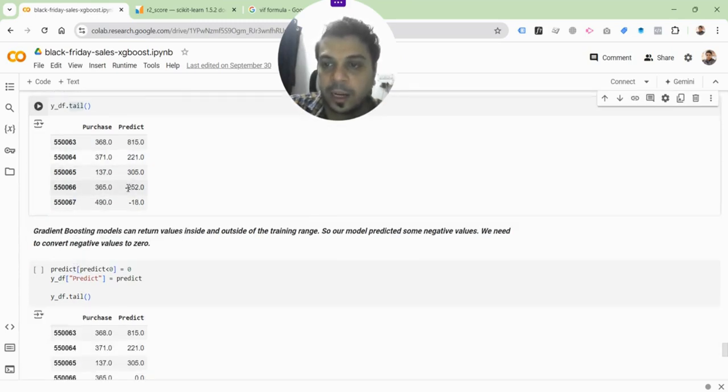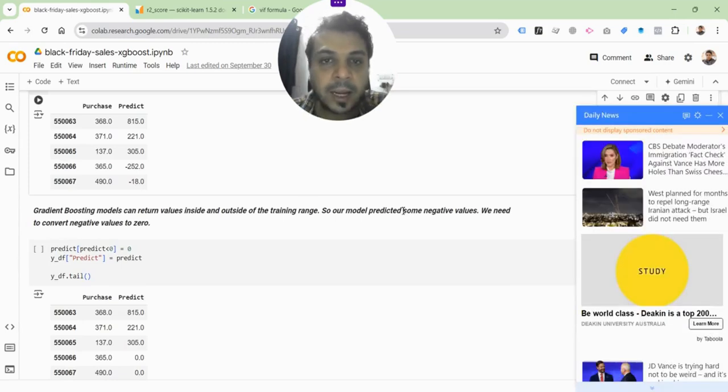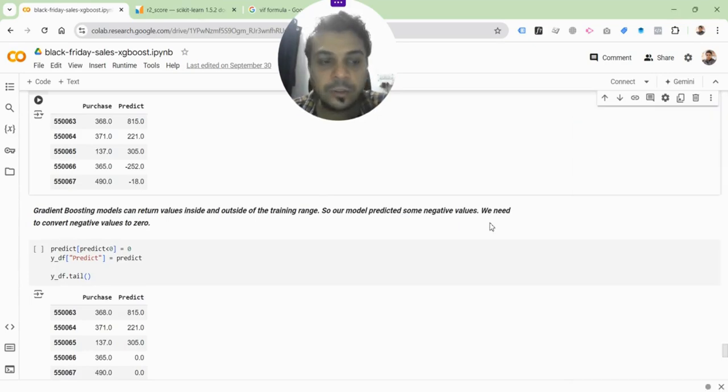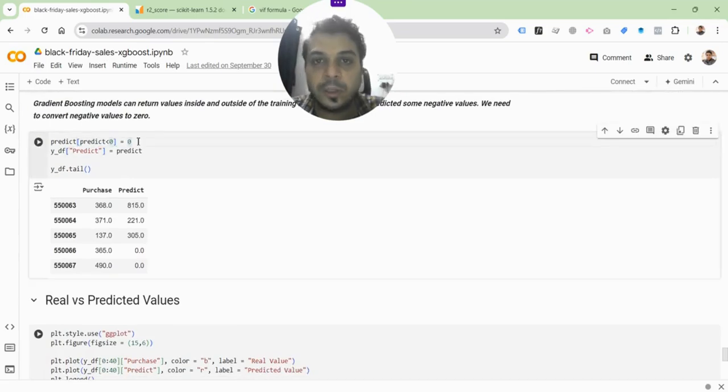Once you have that, it may not be the case in your data set, but in this data set you'll see that there are some negative values, right? Boosting models can actually return values inside and outside of the training range, and therefore the model has predicted some negative values. So negative values are possible in XGBoost or other gradient boosting models. And so now we need to convert the negative values into 0. How do we do that? Whenever a predicted value is less than 0, let's just put it to 0.